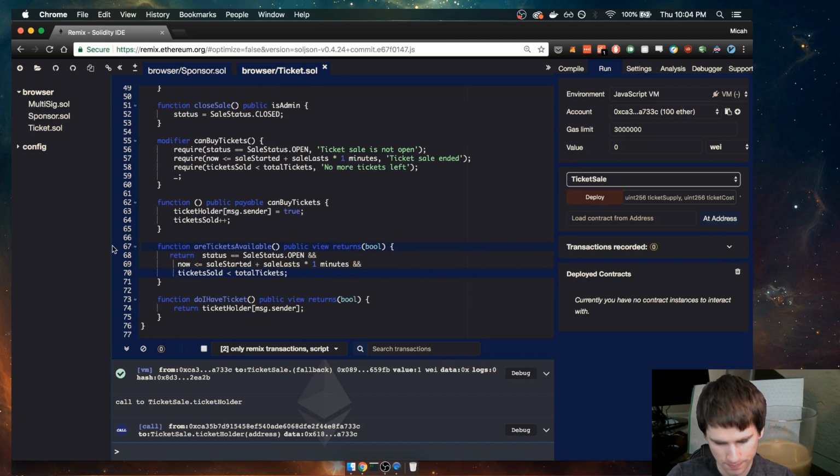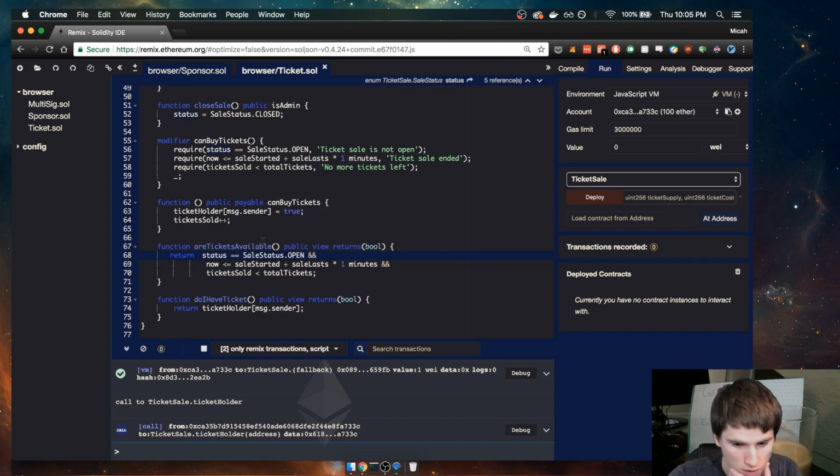It seems like it is. Okay. So if the status is open and now is less than the sales started time plus the amount of minutes that we're waiting and the tickets sold is less than the total tickets, our tickets available should return true or false. Okay, let's go ahead and try this out one last time.